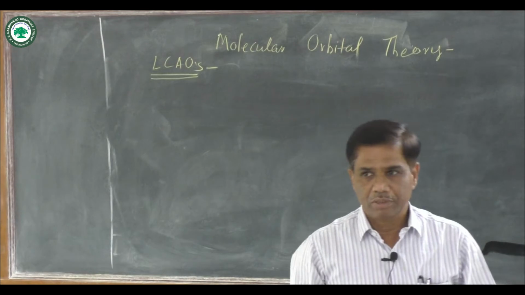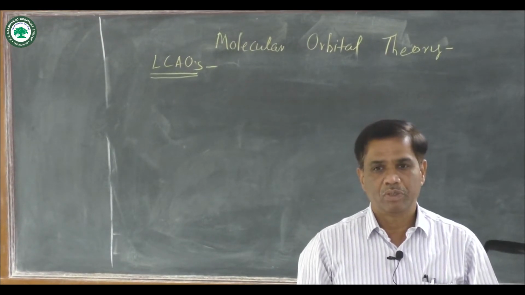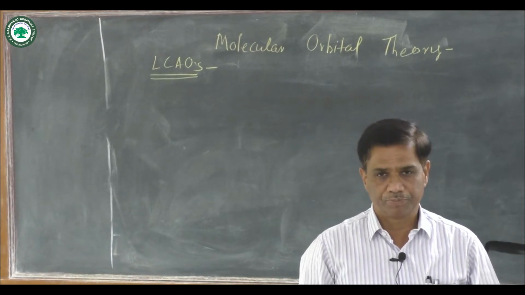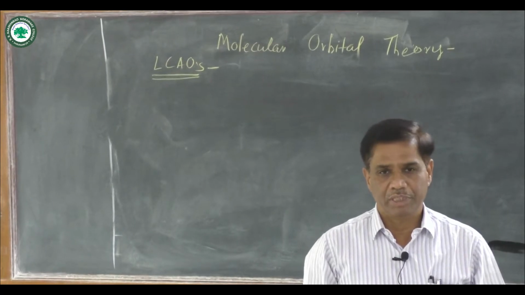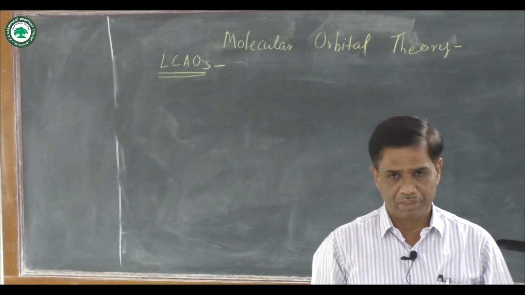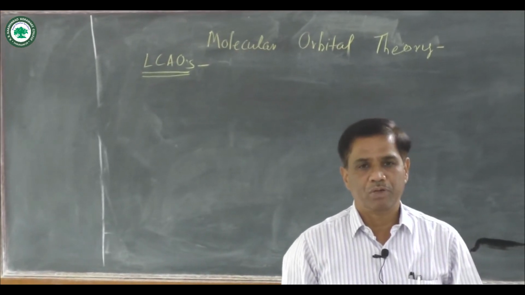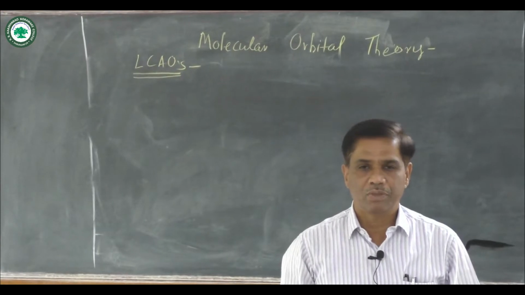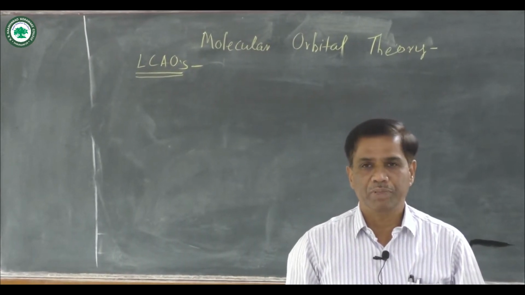You know that atomic orbitals overlap on the basis of wave functions, and wave is energy. You know two theories: one is valence bond theory and the second is molecular orbital theory. In MOT, overlapping of atomic orbitals takes place on the basis of wave mechanics, and there is linear combination of